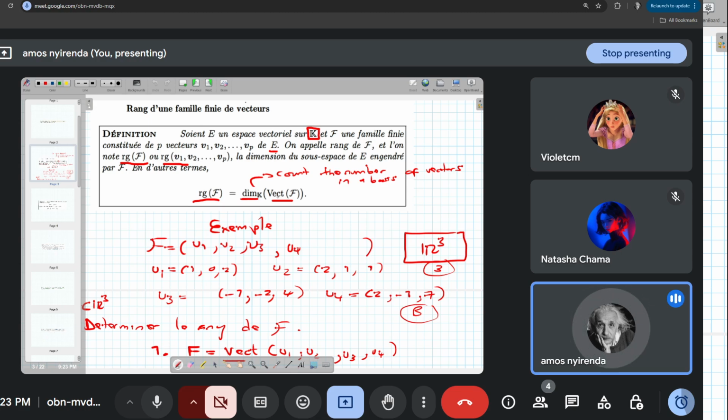So the takeaway here is this: if you want to find le rang of a certain family of vectors F, you have to look at vect of that family of vectors, and then the goal is to find une famille libre. So you can basically be taking out vectors such that you remain with a family of vectors that is libre. That's the idea here. We'll look at more examples and then you're going to understand these things better.